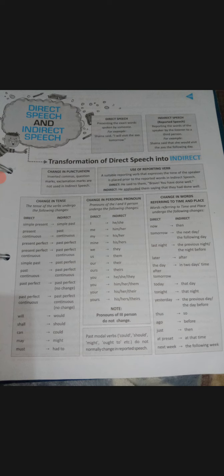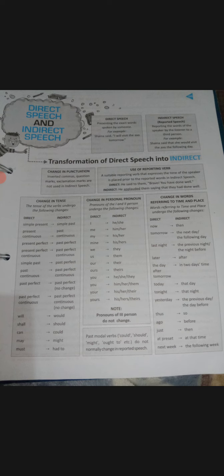Suppose I am giving you one example: Rohan said, "He will come tomorrow." So how will you change this sentence into indirect speech? You will write Rohan said that. You will remove the inverted commas and you will write that. Rohan said that he will convert into would. Rohan said that he would come. Tomorrow will now convert into next day. So Rohan said that he would come next day. Is it clear?